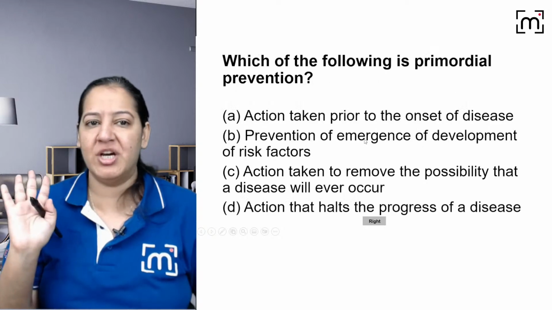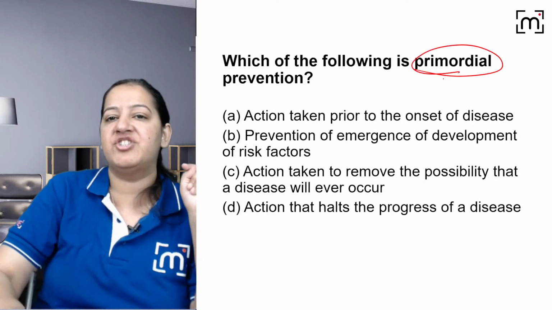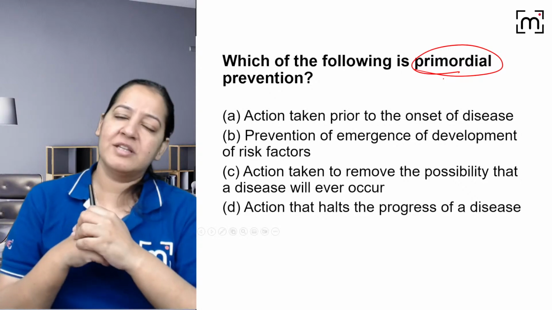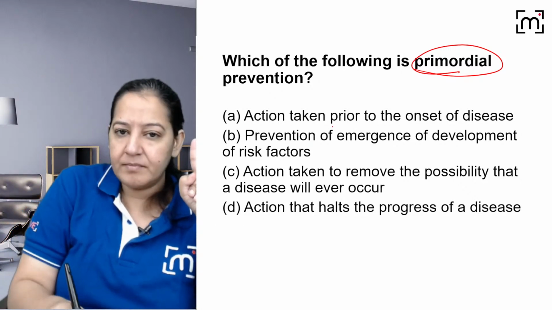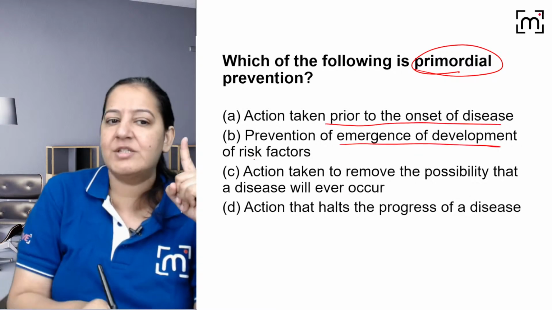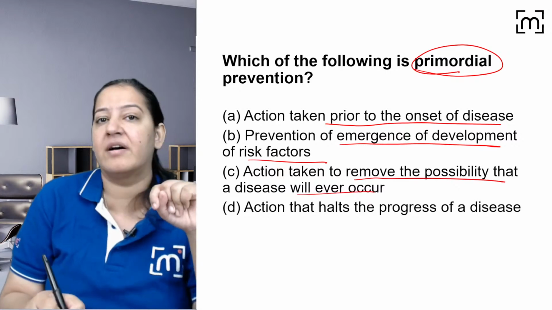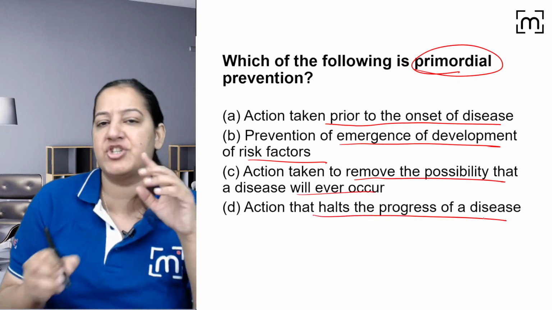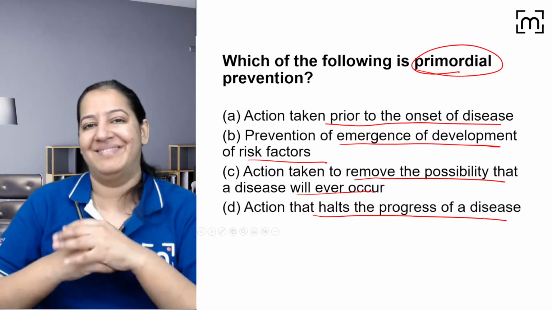You can read the explanation. Going to the next question. Can you tell me what is primordial prevention? Read the four options. Which among the following is the definition of primordial? Is it action taken prior to the onset of disease? Or prevention of emergence of risk factors? Or action taken to remove the possibility that disease will ever occur? Or action that halts the progression of a disease? What basically are you doing in primordial?